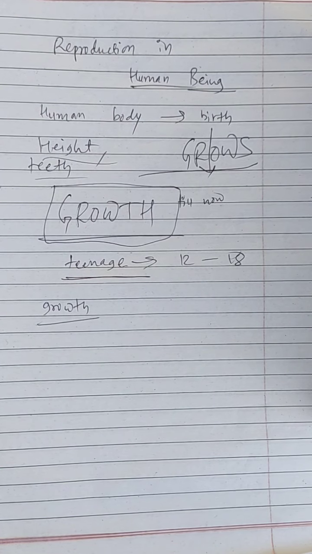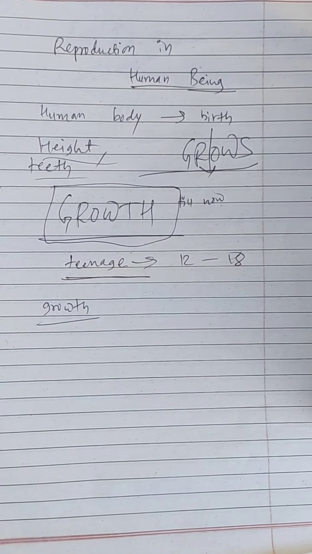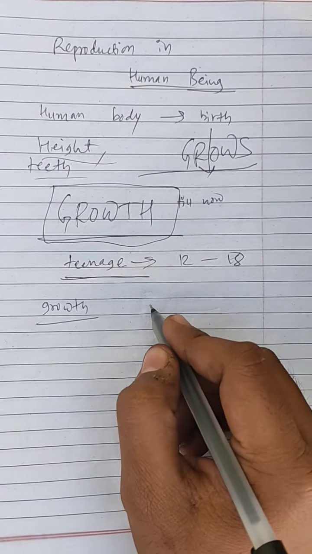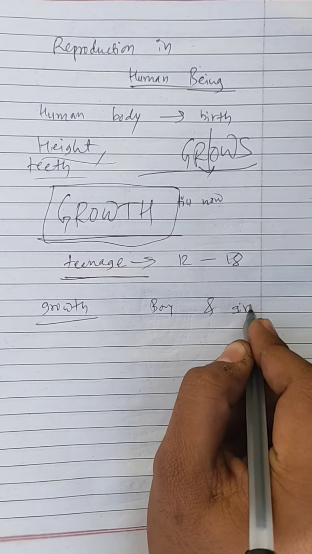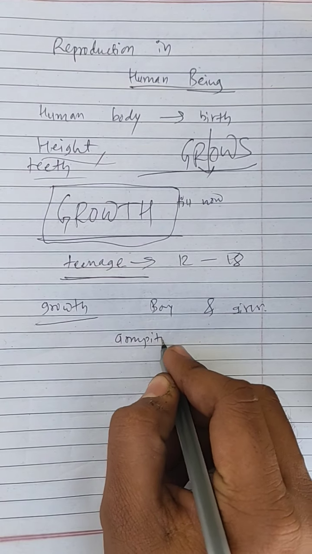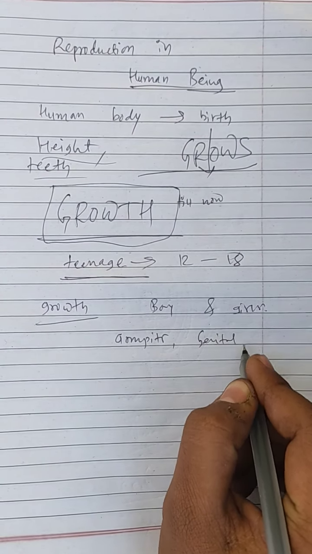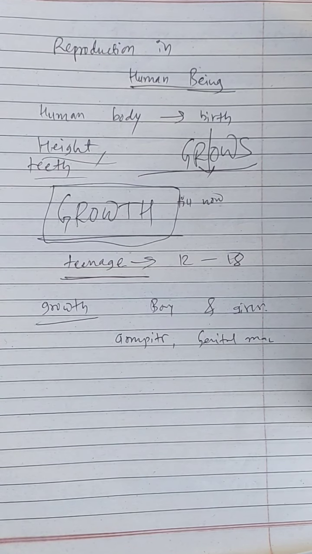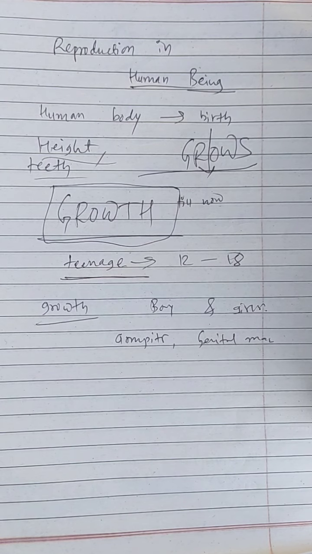But there are other changes in your structures or general body, where you cannot say that the appearance of the body changes, but there are many changes. These changes are generally common in boys and girls. Like we begin to notice thick hair growing in new parts of the body, such as armpits or genital area, that is between our thighs. So these are the common changes in boys and girls.